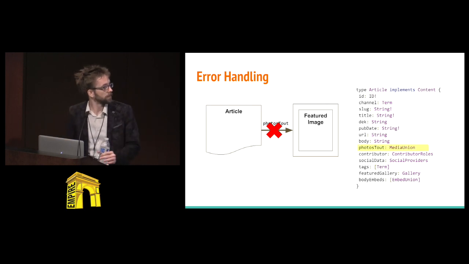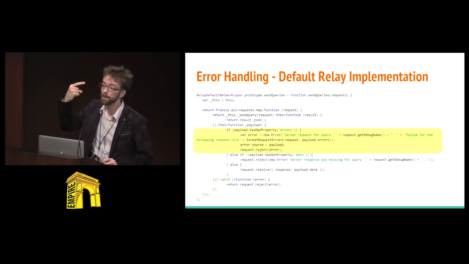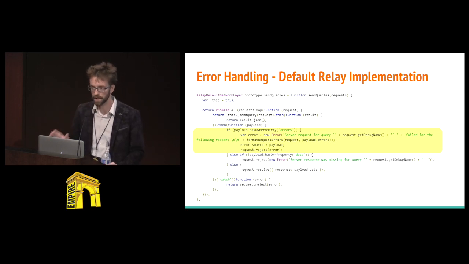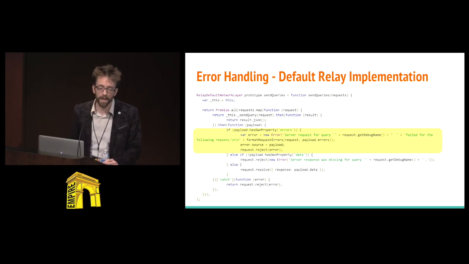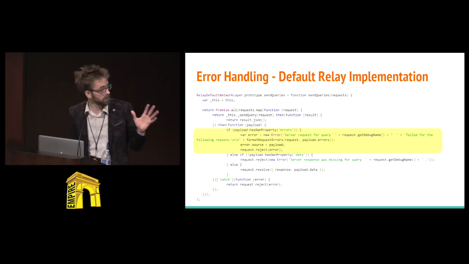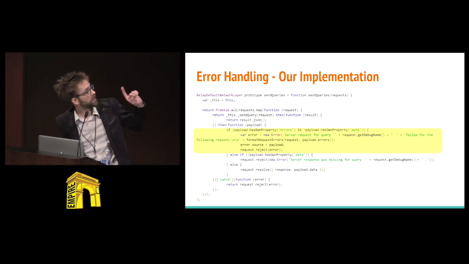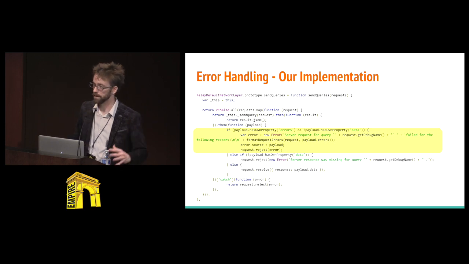Yeah, highlight. Cool. So the default implementation in Relay, though, says, hey, if there's any error, bail. We're going to reject this thing. You're done. So this caused us some issues along the way. We decided, and this is apocryphal or maybe even heretical, that if there is data there still that's not null, even if there's an error, we're going to try and render it anyhow.